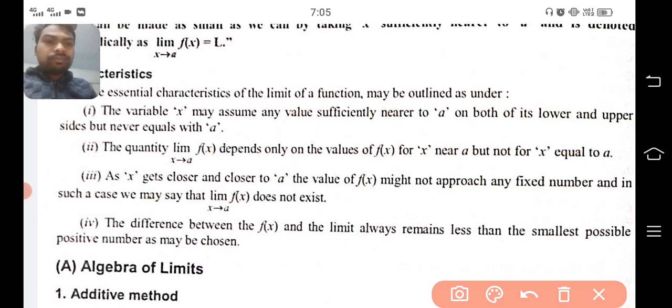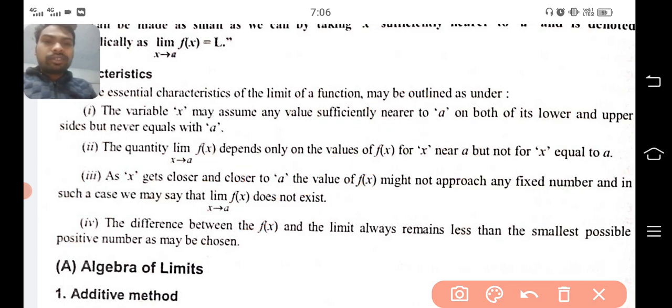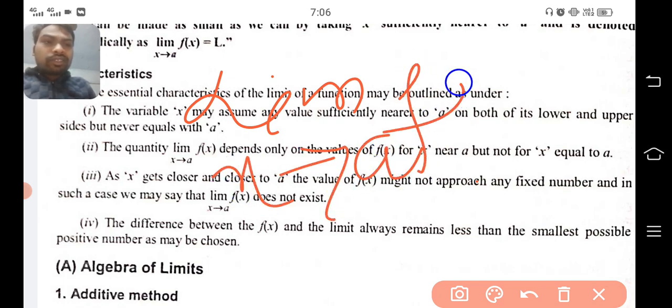So whenever we are taking the lower side and the upper side, x approaches towards the particular constant value a, but it will never equal a. So that is the first property. Next, the second property: the quantity limit x tends to a of f(x) depends only on the values of f(x) for x nearer to a, but not for x equal to a. So it means that limit x tends to a is determined by the functional values nearby.